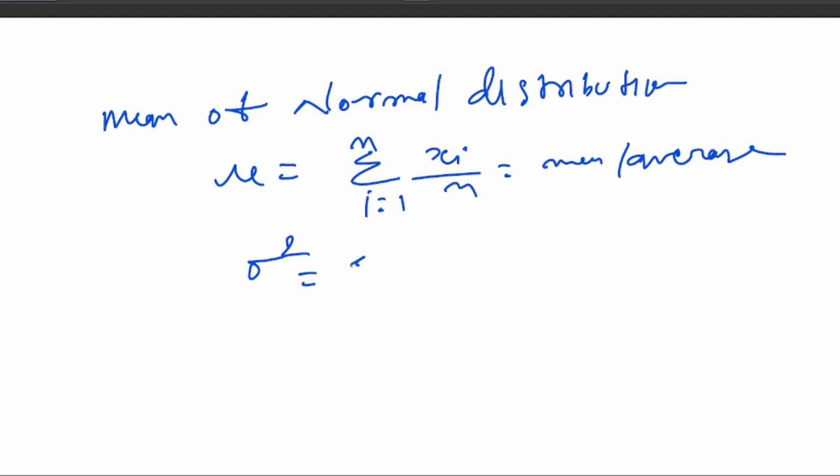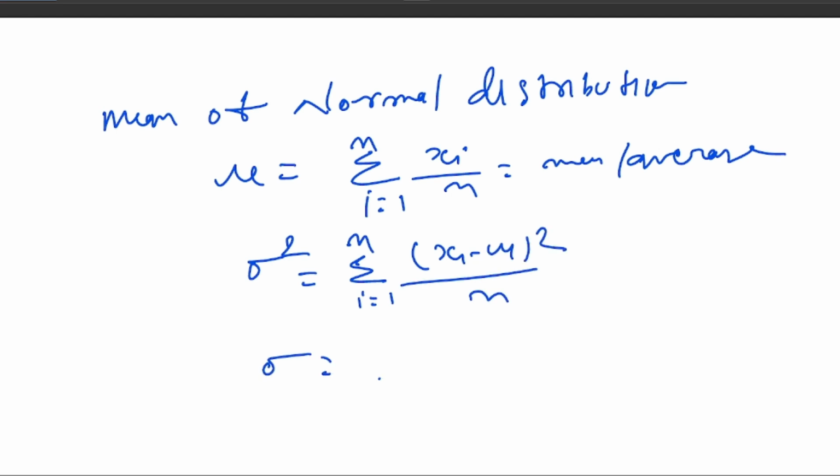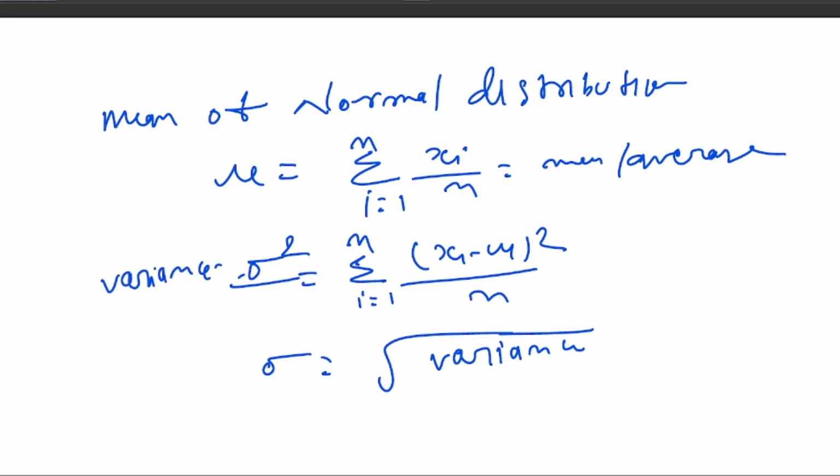Variance is the sum from i equal to 1 to n of (xi minus mu) the whole square divided by n. And what is the standard deviation? Nothing but the under root of variance, right? And variance equals sigma square, it is nothing but variance only, right? So this is all about the normal or Gaussian distribution.